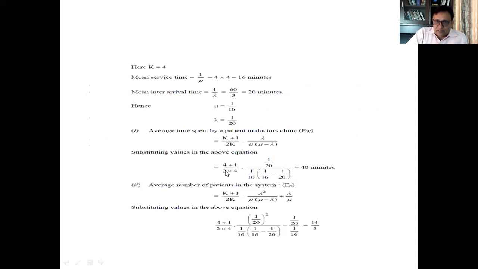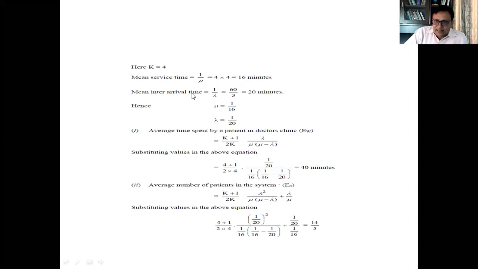First we have to convert all this into minutes. First of all, here k is equal to 4. For the mean service time, it takes 4 minutes per phase and 4 phases are there, which means a total of 16 minutes to serve one customer. Then the mean arrival rate you have to calculate in minutes now, because you have calculated the service time in minutes.